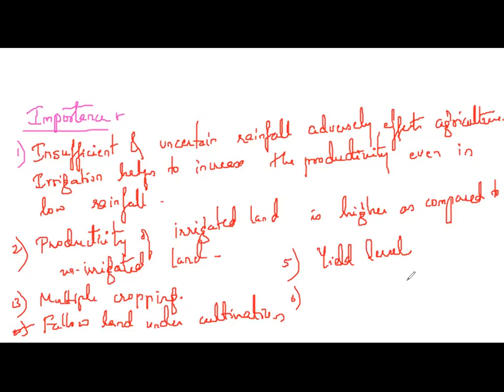Irrigation should be optimum, because over irrigation can spoil crop production. You cannot say it is so important that I will do over irrigation. If you do over irrigation, it will spoil the crop production. Excess water leads to waterlogging, hinders germination, increases salt concentration and causes uprooting, because roots cannot withstand standing in water.